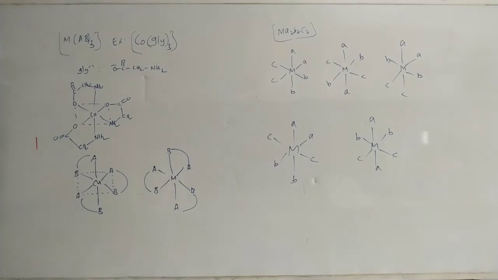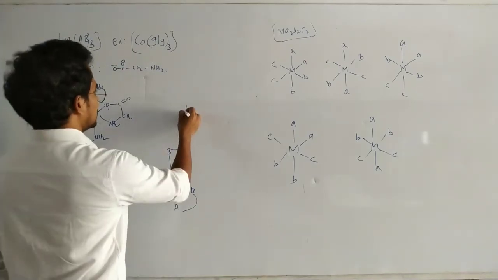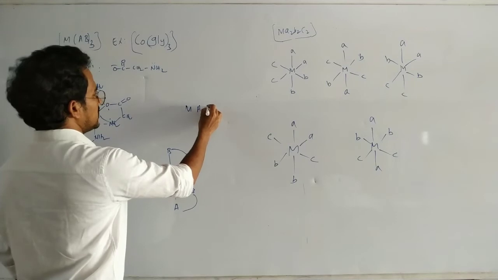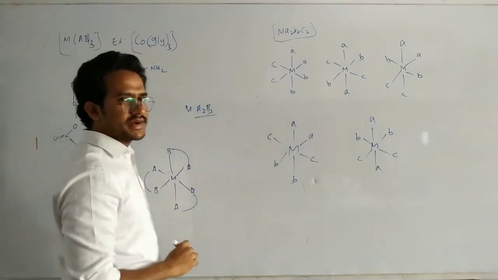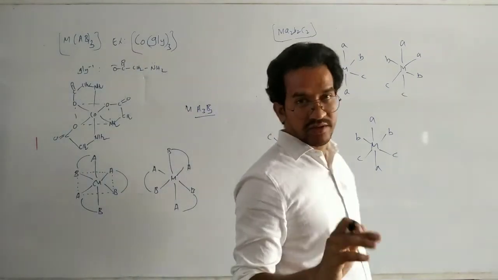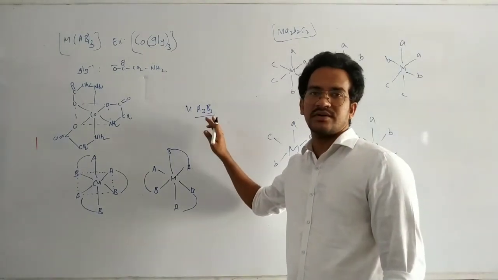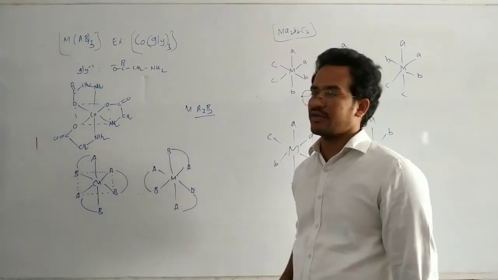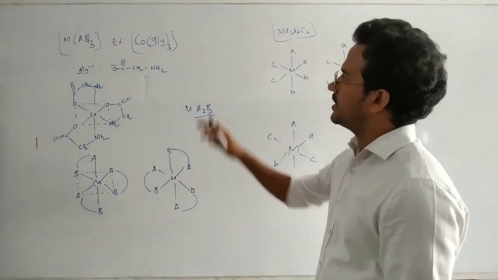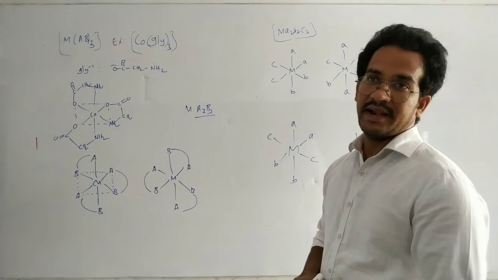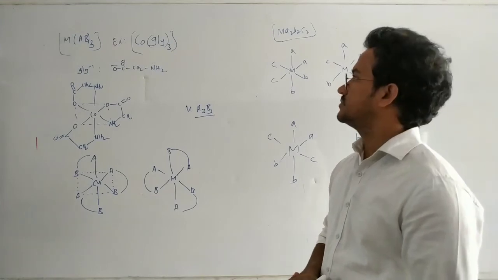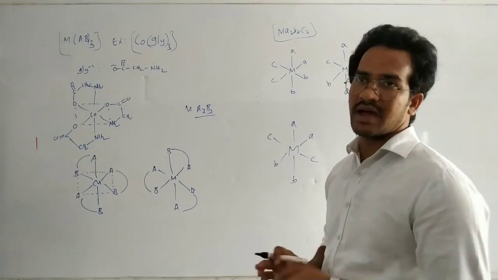Let's see these examples. Here, MA3B3 exhibits geometric isomerism but not optical isomerism. Its geometric isomers are called the facial isomer and the meridional isomer. Now here, M(AB)3: it is a bidentate ligand, and unsymmetrical.